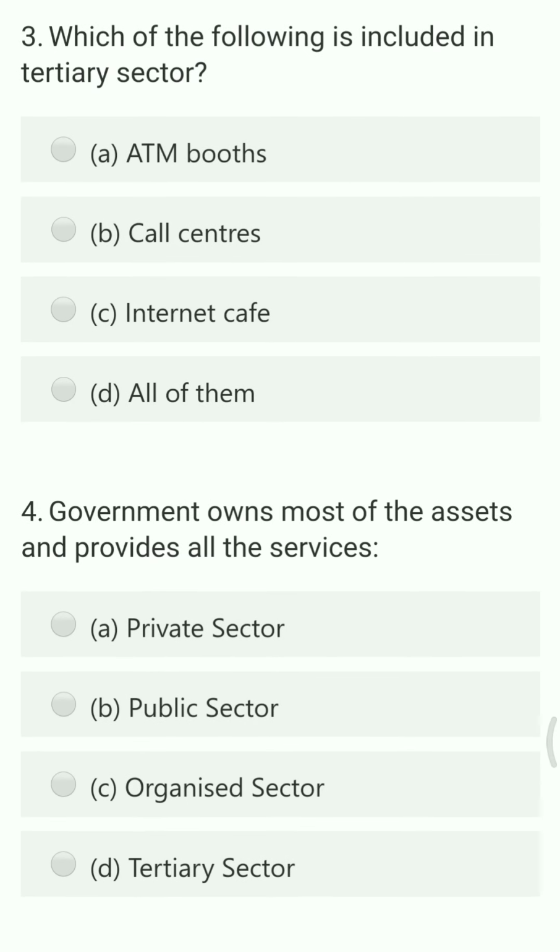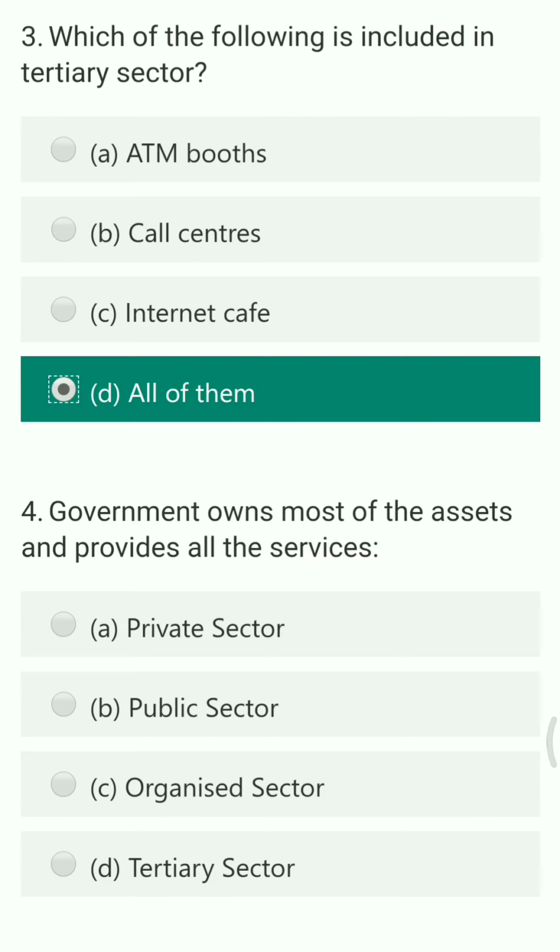Next question. Which of the following is included in tertiary sectors? Options are ATM booths, call centers, internet cafe, and all of them. So the right answer is all of them, because all these three options are included in the tertiary or service sector. They give us a service.